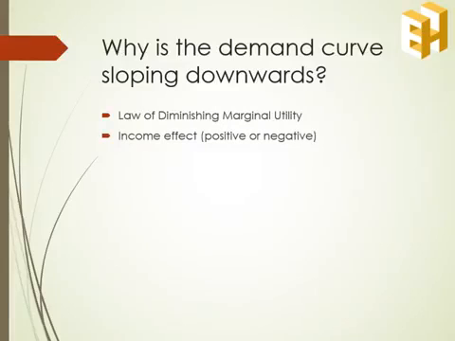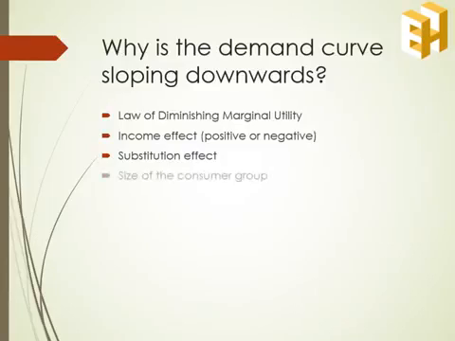Second reason is the income effect. If the price of a commodity decreases, the real income of the consumer increases, which makes him capable of consuming more units with the same level of income. Next, we have the substitution effect, which was explained by Marshall. He states that with the fall in price of a commodity, it becomes relatively cheaper. This induces the consumer to consume more of that commodity instead of the other commodities, which have now become relatively dearer.